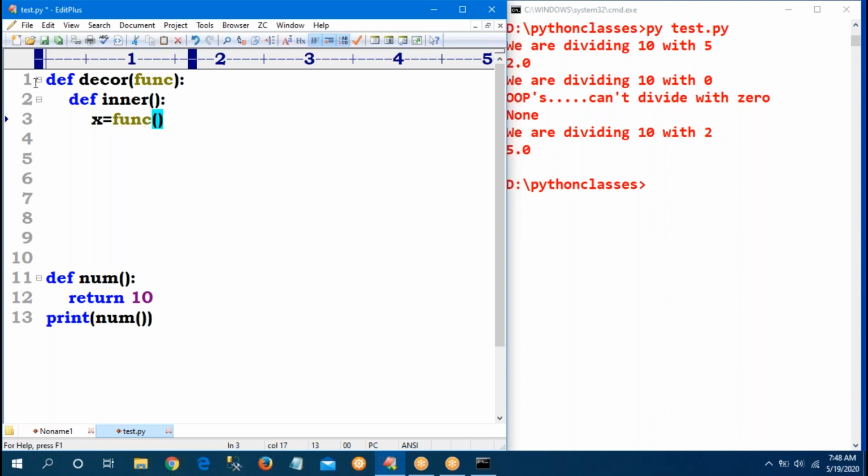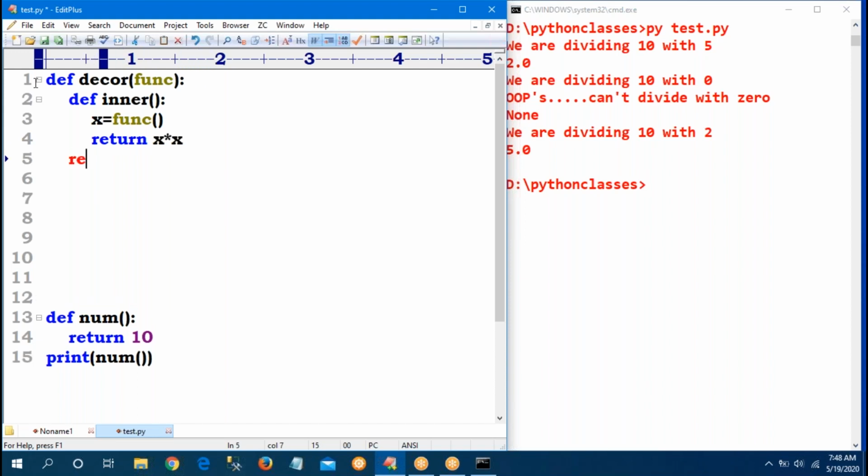What is func? func is nothing but number; number will be assigned to the function, so x will become some value. After that, return x star x. Then return of inner. Sir, 1 function finishes here.